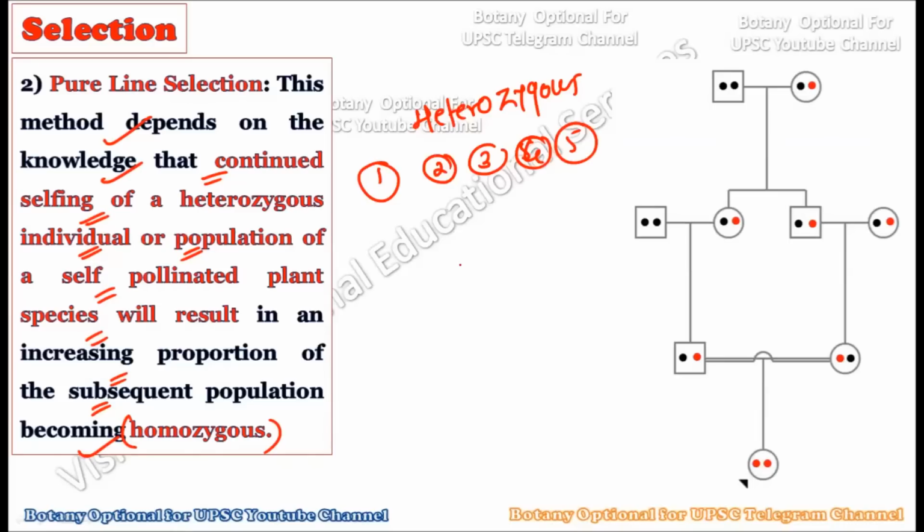The pure line literally means all the genetic characters of that particular plant species are unique, and all of the plants possess that same genetic unit, because at the genetic level we know the genes play a very important role. When particular genes express themselves, this expression results in desirable characters or even non-desirable characters. Of course we always need the genes which express themselves as desirable characters. Whatever genes are important from the human point of view should be present in the final population of plants, and this is the very aim of pure line selection, because in pure line selection we purify the genes, but just by observing them morphologically.